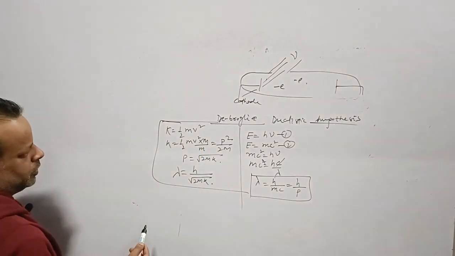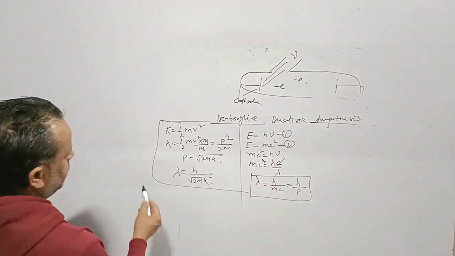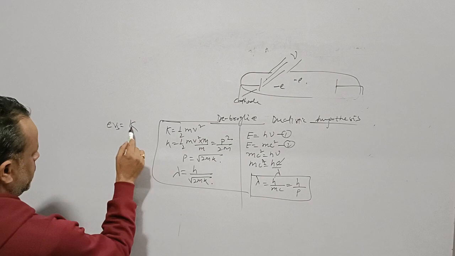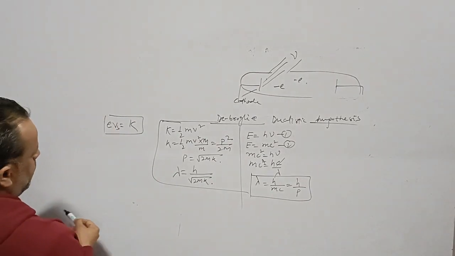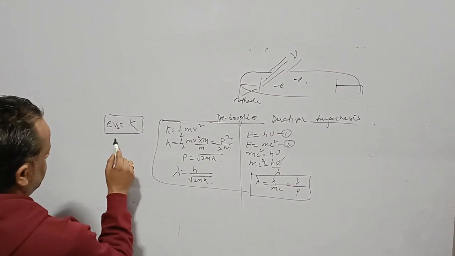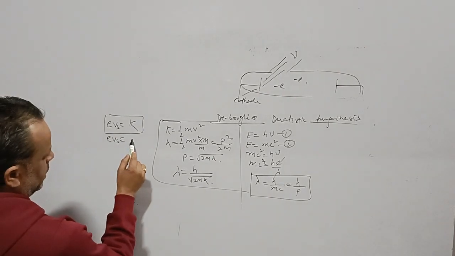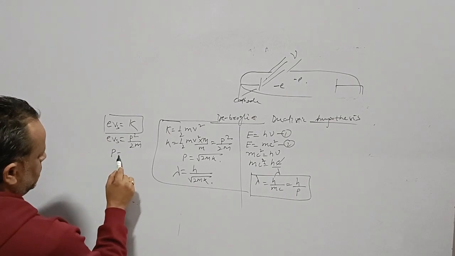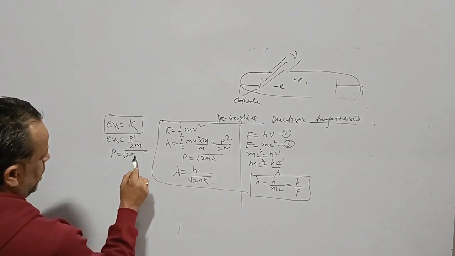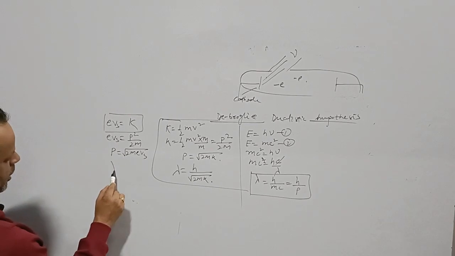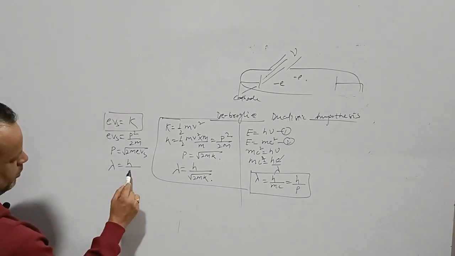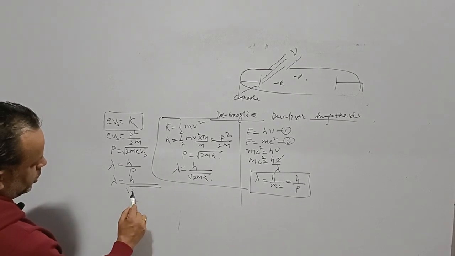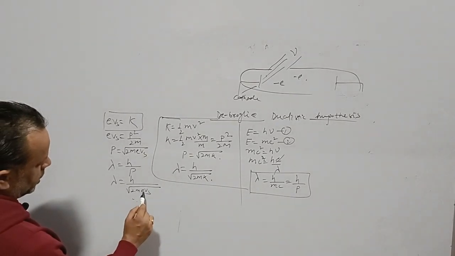We can also write this in terms of eVs: potential energy eVs is equal to K, which is p square upon 2m. So p is root over 2m eVs, and lambda is h by p, which is h upon root over 2m eVs.